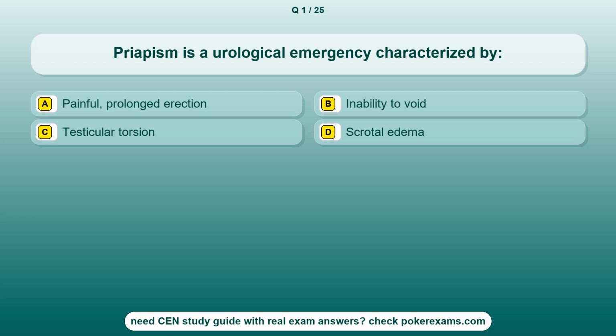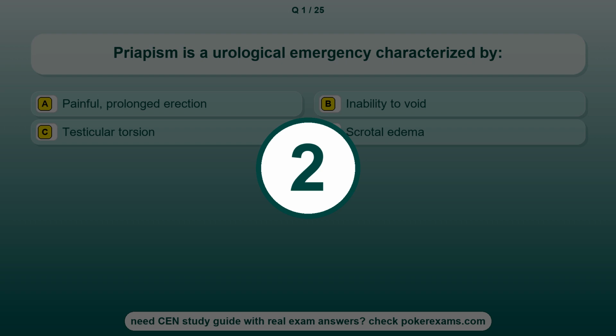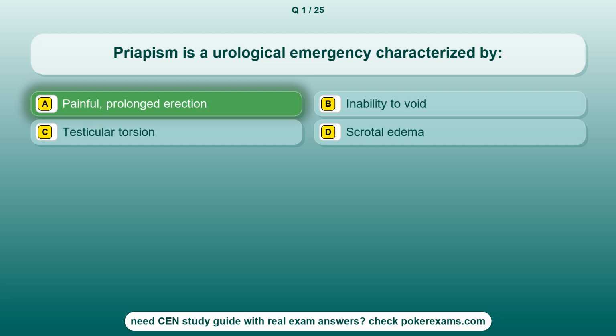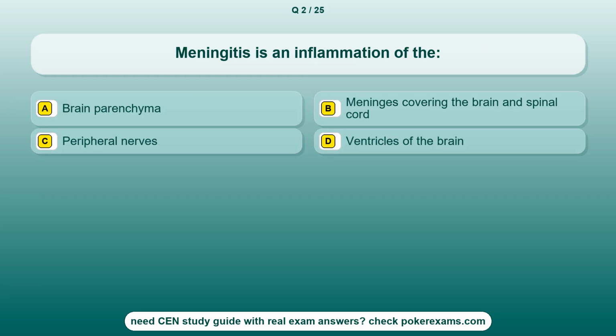Question 1. Priapism is a urological emergency characterized by Option A. Painful, prolonged erection. Option B. Inability to void. Option C. Testicular torsion. Option D. A scrotal edema. The correct answer is option A. Painful, prolonged erection.